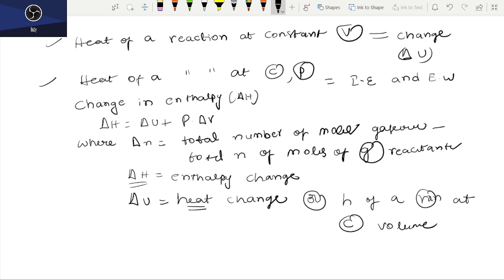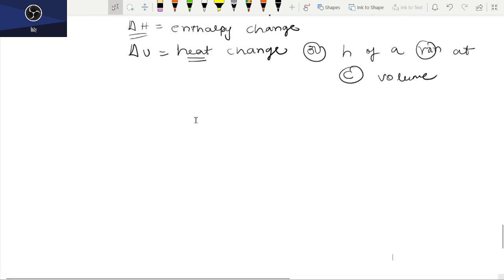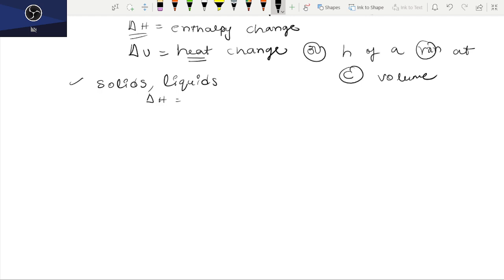Now, apart from that, in case of solids as well as liquids participating in a reaction, delta H is equal to delta U and P delta V is equal to 0.